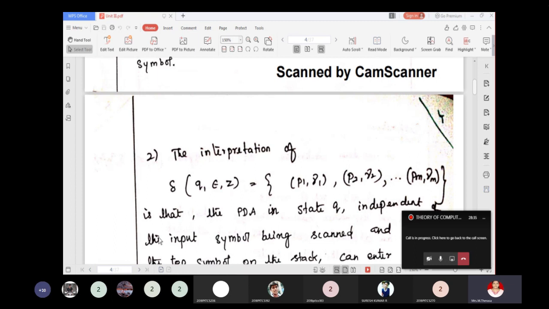And this may be represented like delta of q comma epsilon comma z is equal to (p1, gamma 1), (p2, gamma 2), and so on, (pm, gamma m). So here the meaning is, without taking any input symbol also, the PDA can make a transition from one state to another.